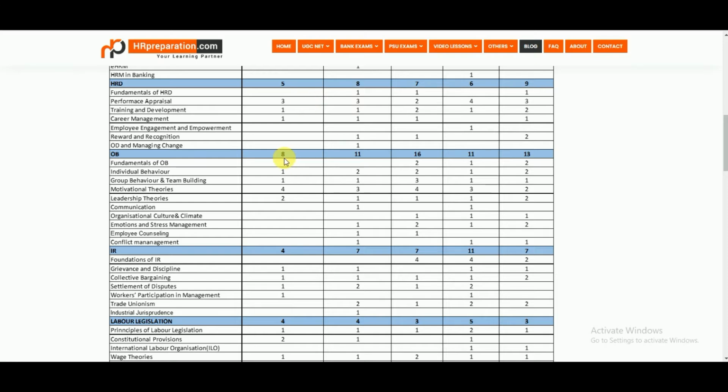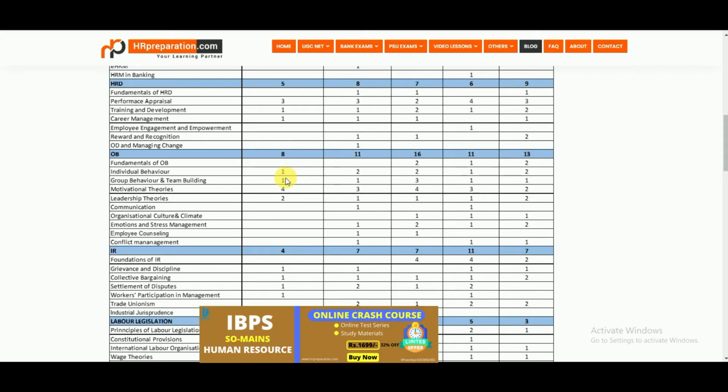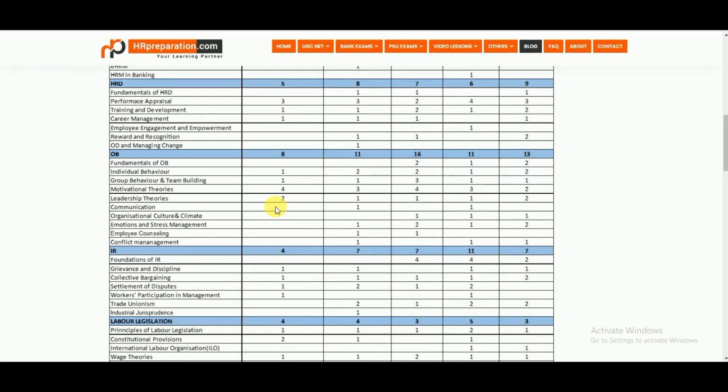Coming to OB, organizational behavior, there were 8 questions from organizational behavior. Here OB also plays a very crucial role in all previous paper exams, so now we can expect even more questions from OB. Here you can find 4 questions from motivational theories, 1 question from individual behavior and group behavior, and 2 questions from leadership theories. So the motivational theories and the leadership theories.